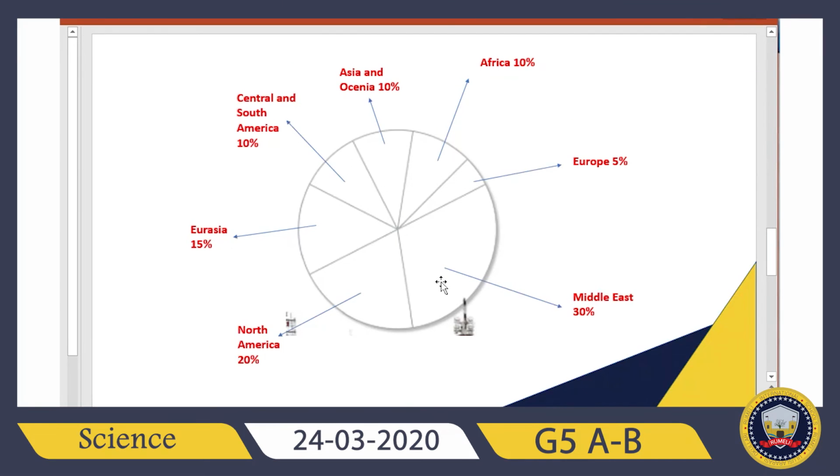So the biggest part will be the Middle East, the second biggest part will be North America, and after North America we will have Eurasia. These three, Central and South America, Asia and Africa, will be equal to each other, and it is looking equal to each other, see? And the smallest region should be representing Europe.